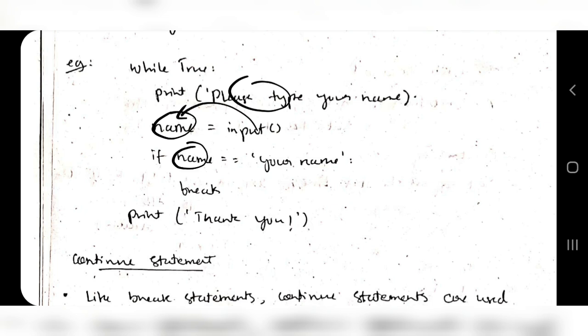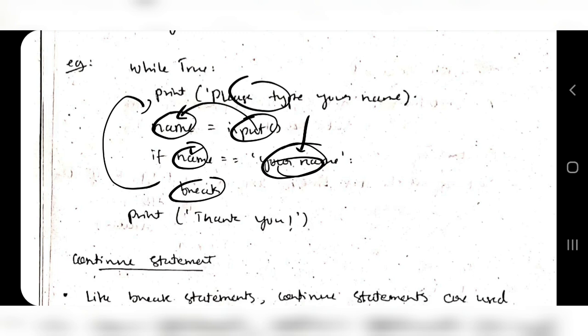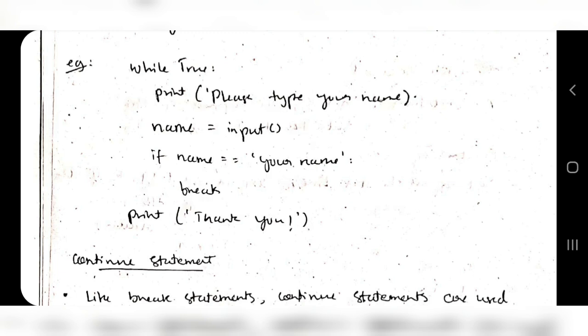After that it will check whether name is equal to your name. Whatever name you put in the condition here, if that matches the name which you have inputted, at that time it will break. Else it will keep on asking the person what is your name. So that's what happens, and after it breaks, it will come out of the while loop and print thank you.